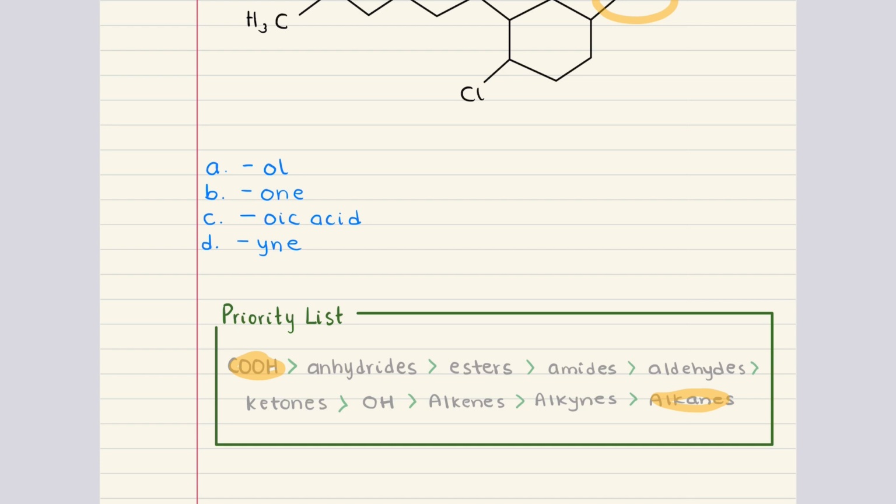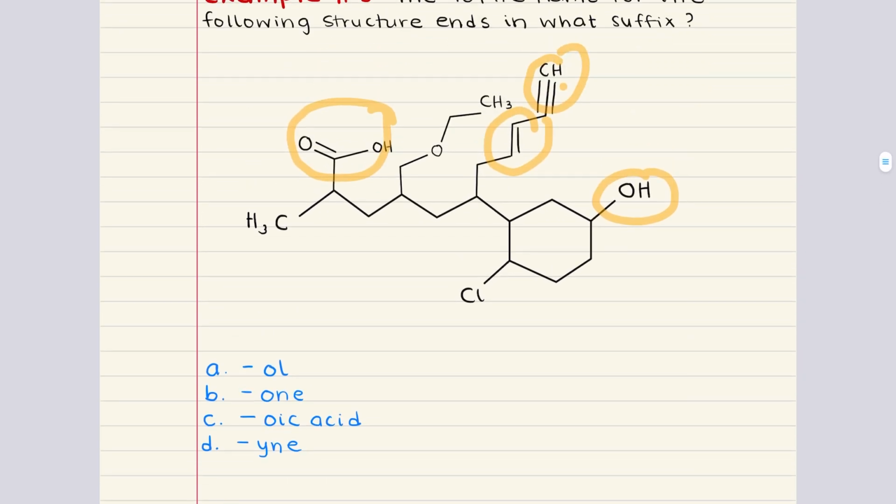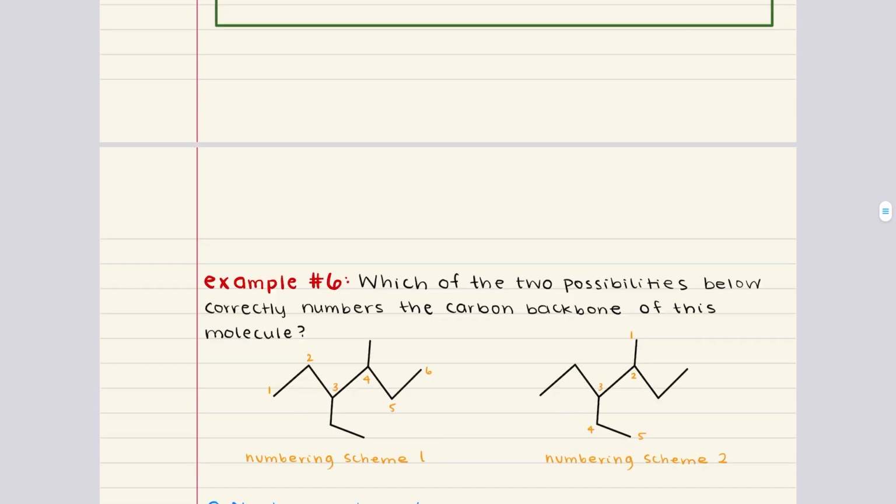Since this molecule contains a carboxylic acid, that's going to be our highest priority functional group that's present, and that means the molecule will end with the suffix oic acid. Therefore, the correct answer is C. Let's move on to problem 6.